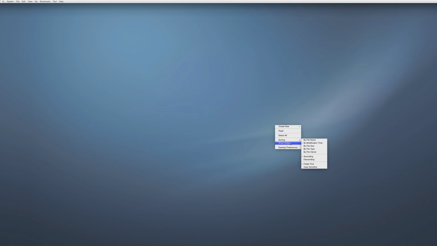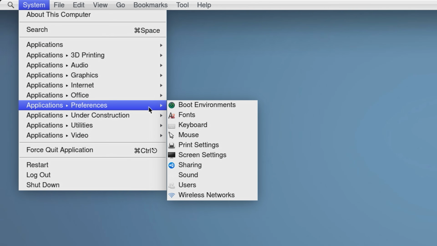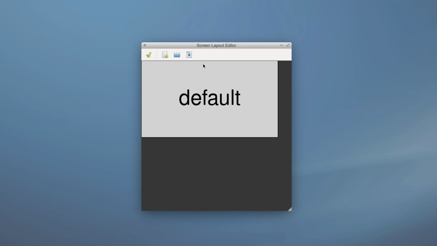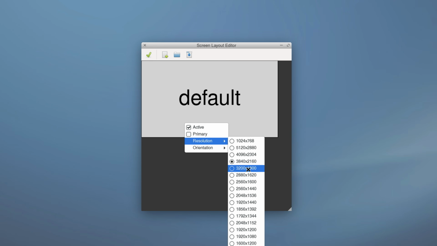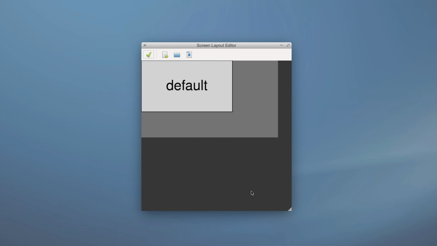And this operating system is called Hello System. This is how it looks like, and it's very similar to old macOS versions. Except we have to fix the screen resolution. We have to go to Applications, Preferences, Screen Settings. They appear in this little window, Screen Layout Editor. The hell does that even mean? What I have to do is right click on here, then I have to go to Resolution, and from here we can set the resolution, 1440p maybe.